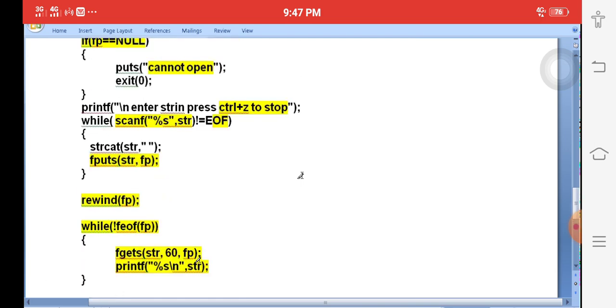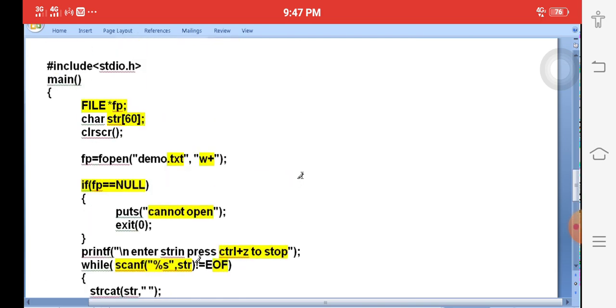Okay, this is the program. Better to write the program as well as possible, otherwise leave the program. Minimum 8 marks: if you explain the theory, you will get a minimum of 8 marks. Otherwise, if you prepare the program, you will definitely get 10 marks.